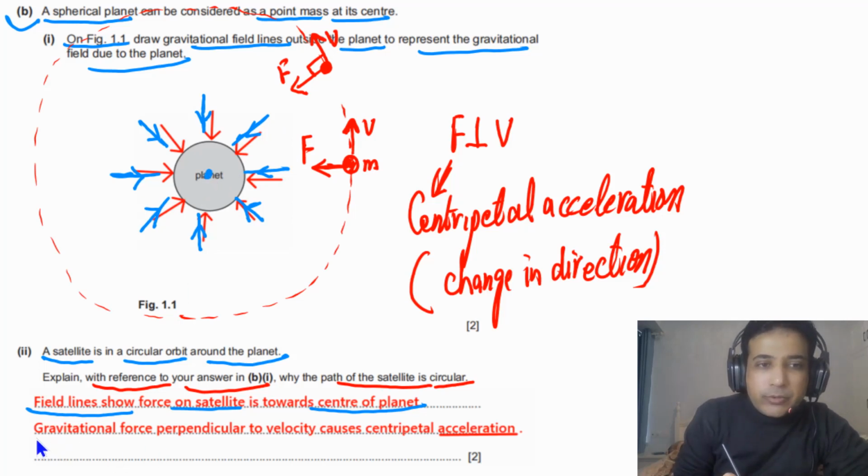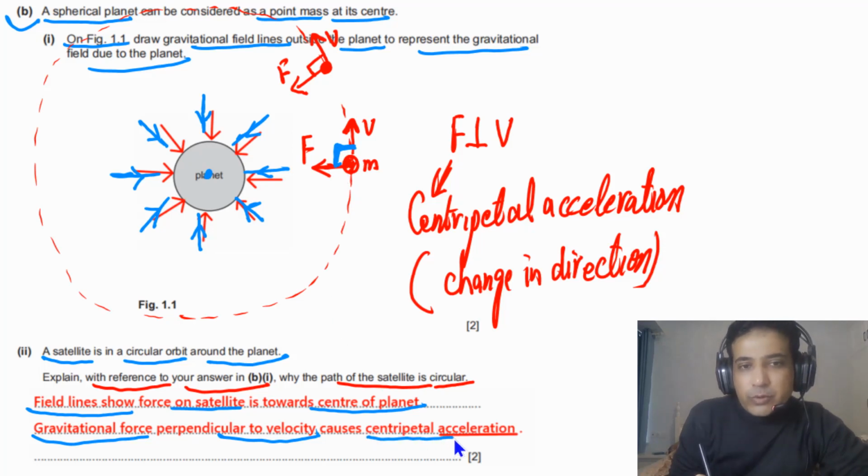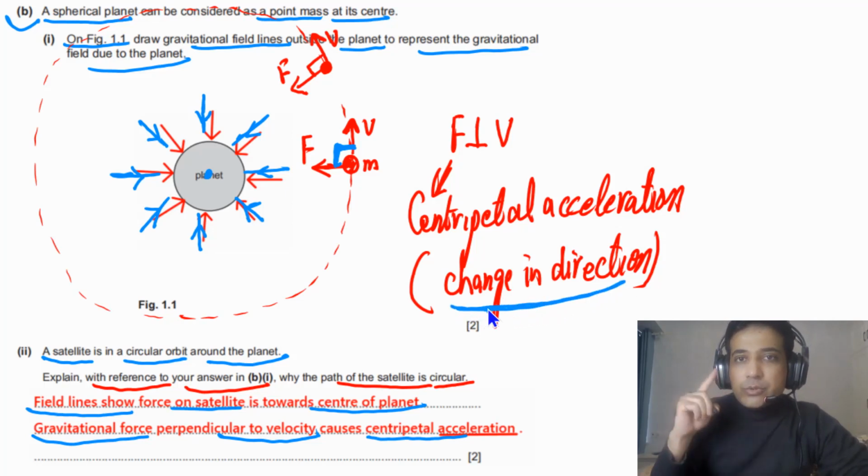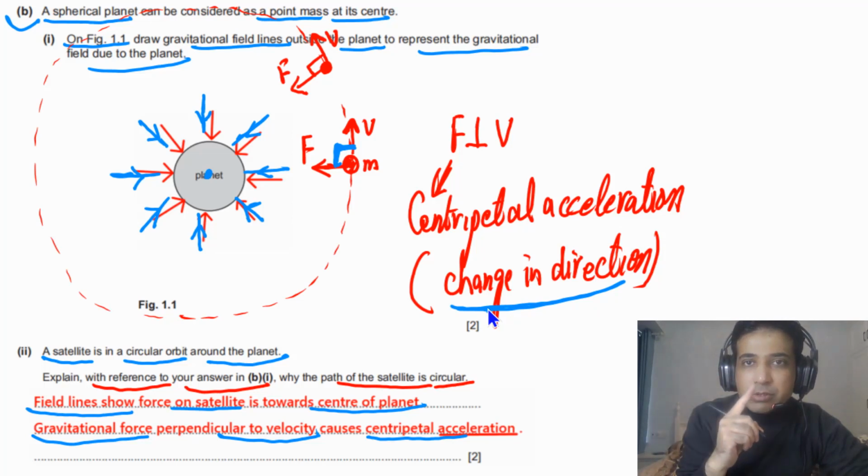And the second point, we can say gravitational force is perpendicular to velocity. As you can see here, the angle between force and velocity is 90 degrees, so they are perpendicular to each other. So force will cause, in this case, centripetal acceleration, and centripetal acceleration is due to change in direction only. So in this case, force will only change direction, but force will not change the speed.